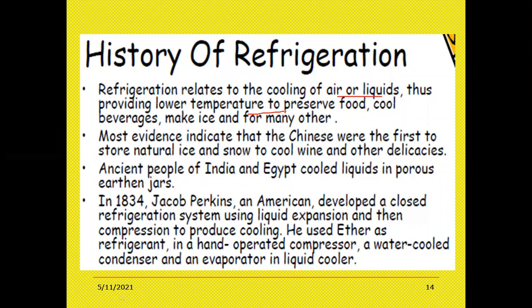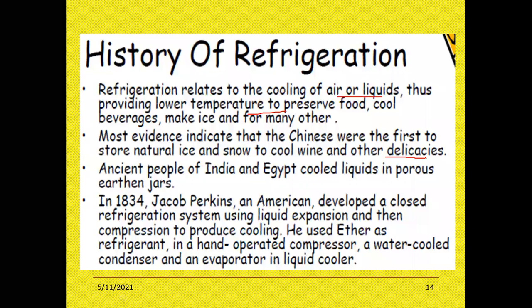Fruits, vegetables, human beings, meat, fish, etc. Most evidence indicates that Chinese were the first to store natural ice and snow to cool wine and other delicacies. So among other countries, Chinese were the first people who used natural ice for storing wine and other beverages. Ancient people of India and Egypt cooled liquids in porous earthen jars, kujalu, kundilu, made of terracotta material or some sort of material which is naturally available in the earth crust.